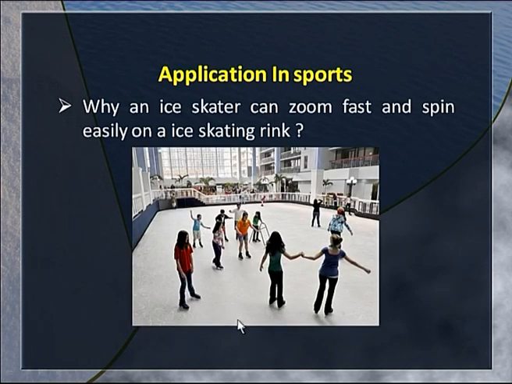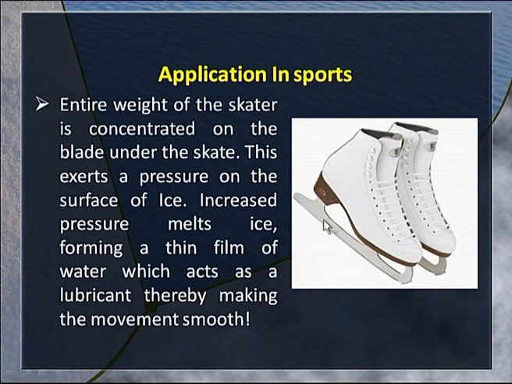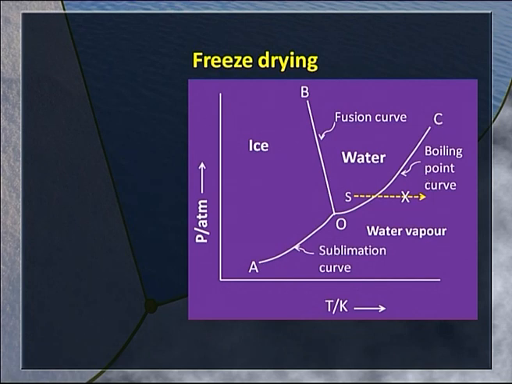See here, it is possible for them to move so fast and spin. What happens actually is the weight of the skater gets concentrated on the thin blade which is in touch with the ice surface. This pressure that is exerted will melt ice to form a thin film of water, and this film of water acts as a lubricant, and thereby the skater is able to zoom fast on the surface of ice.